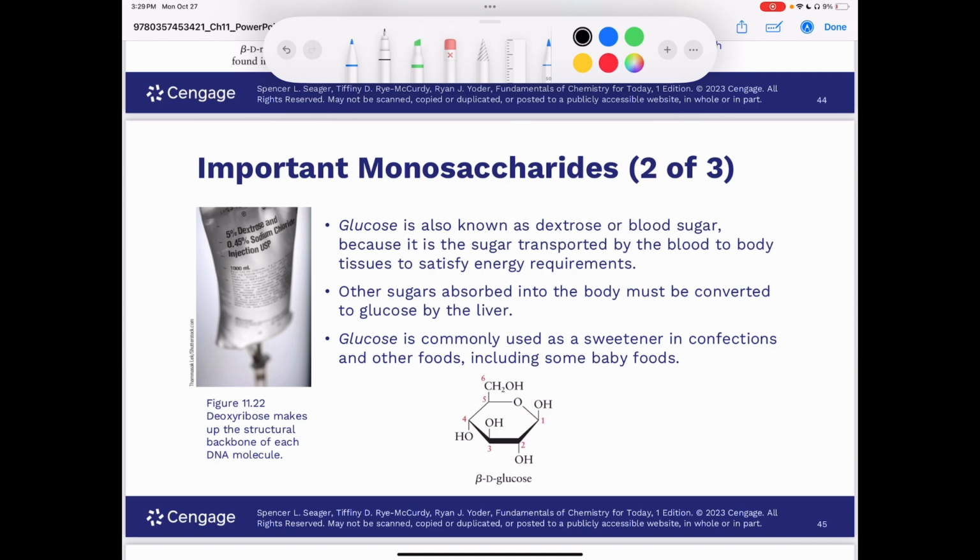Glucose is also known as blood sugar because it is the sugar transported by the blood to body tissues to satisfy energy requirements. Other sugars absorbed into the body must be converted to glucose by the liver. Glucose is commonly used as a sweetener in confections and other foods, including some baby foods.